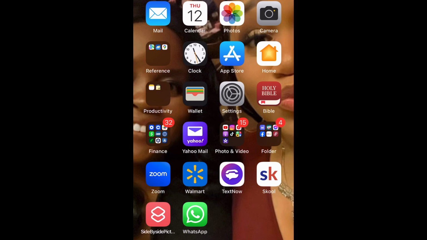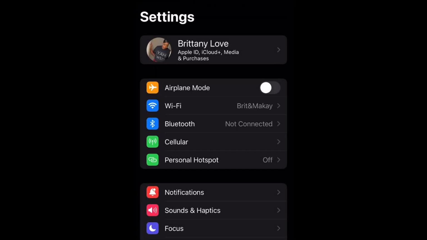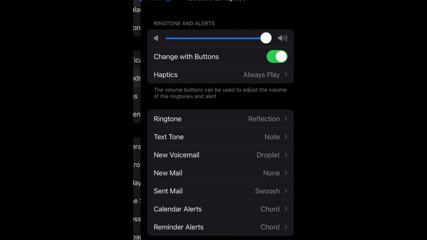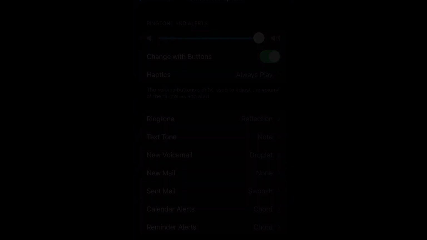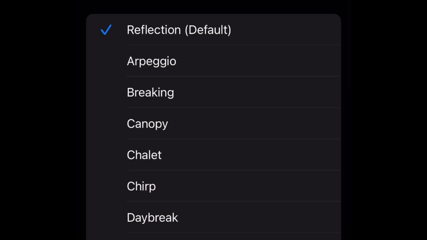Today I'm going to be showing you how to change your ringtone on your iPhone. This is for phones using iOS 17, but it may be the same for other phones as well. What you need to do is go to your settings, select sounds and haptics, select ringtone, and then scroll down through the options and you can go ahead and change it to the one that you would like.